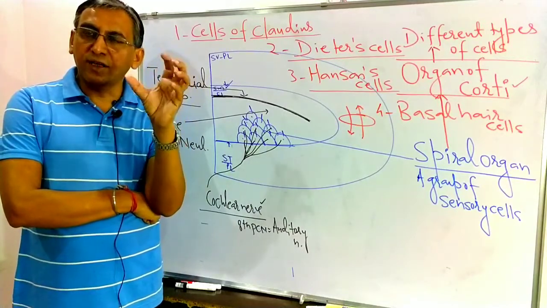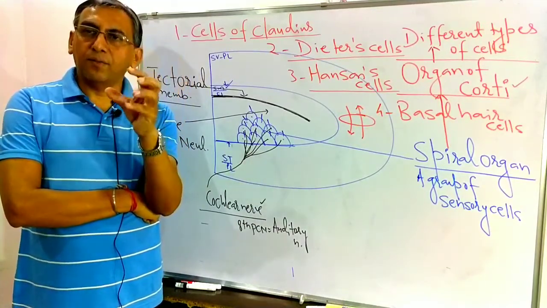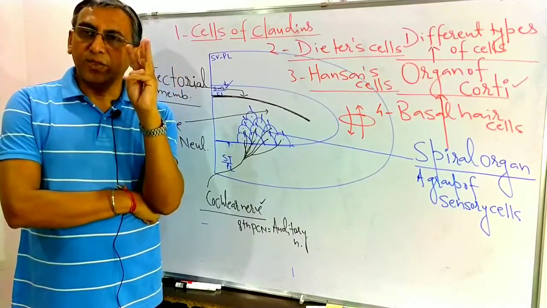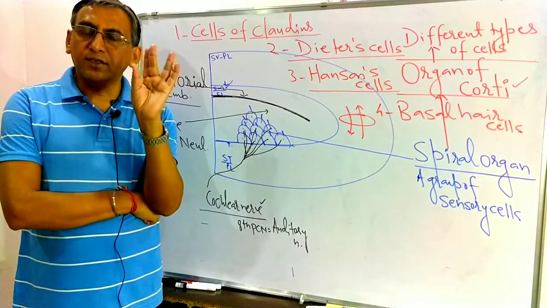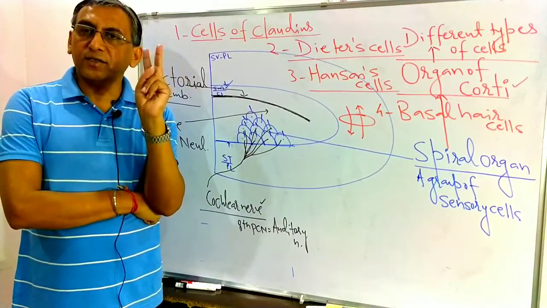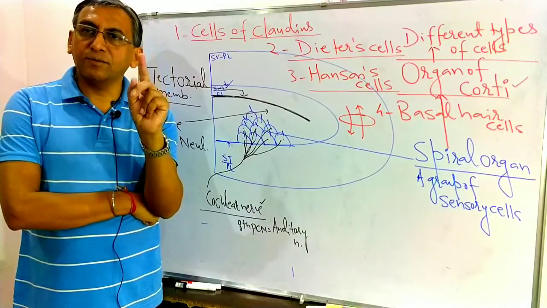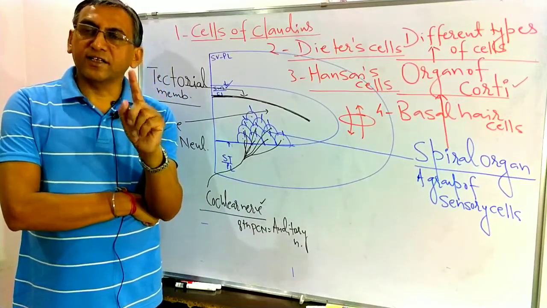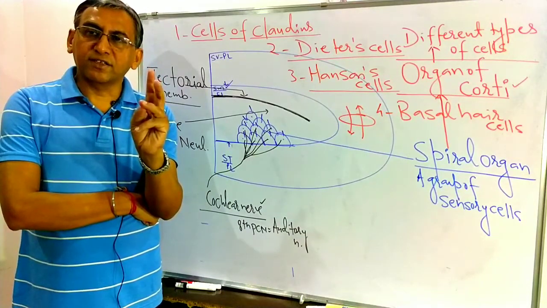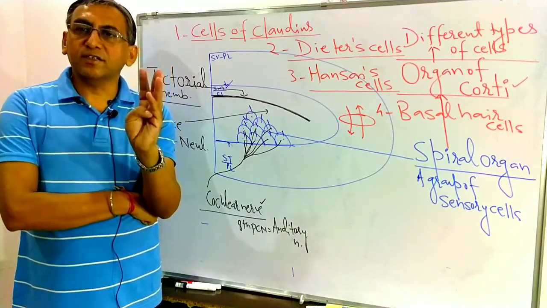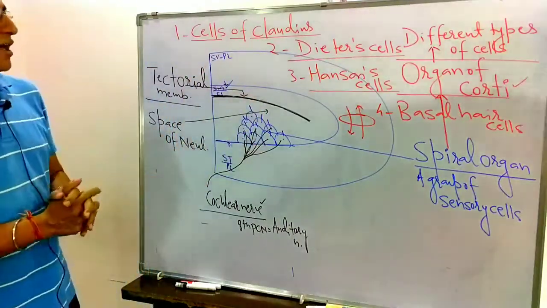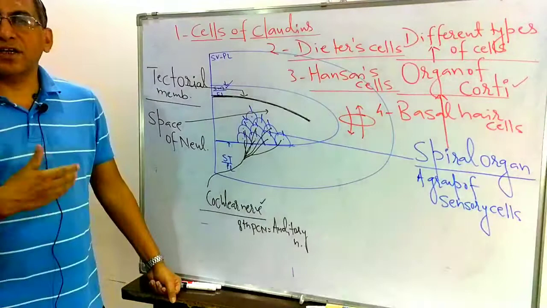Internal ear: bony labyrinth, membranous labyrinth. Membranous labyrinth, two parts: vestibular apparatus, cochlea. Vestibular apparatus, three parts: utricle, saccule, semicircular canal. Utriculi, saculi, they are collectively known as the otolith organ, related with the linear acceleration. Semicircular canals related with the angular acceleration here. Cochlea is related with the sense of hearing here. So today we have discussed how the different parts of the ear are there.